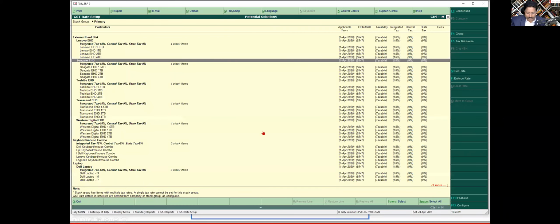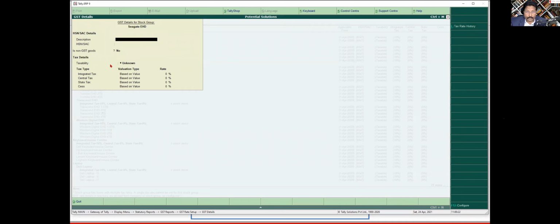So I'm going to select this Seagate EHD. Press spacebar to select. You will get this green color highlight. Okay. Now, on the right hand side, you have a button called Set Rate. Just click here or press Alt S, set rate.